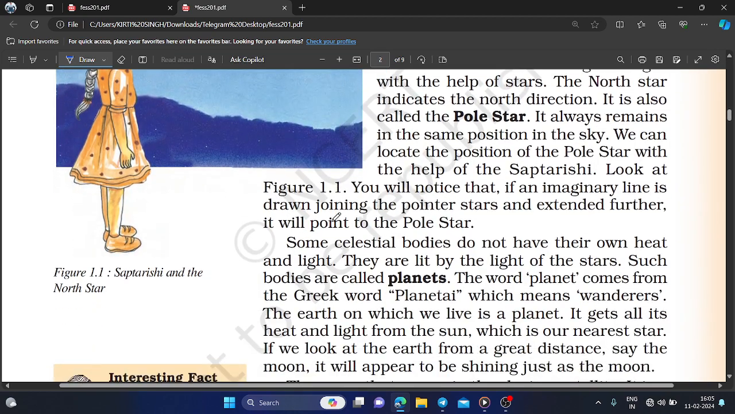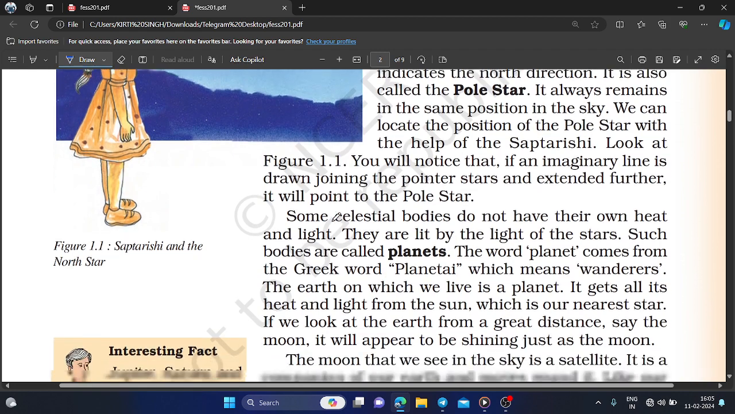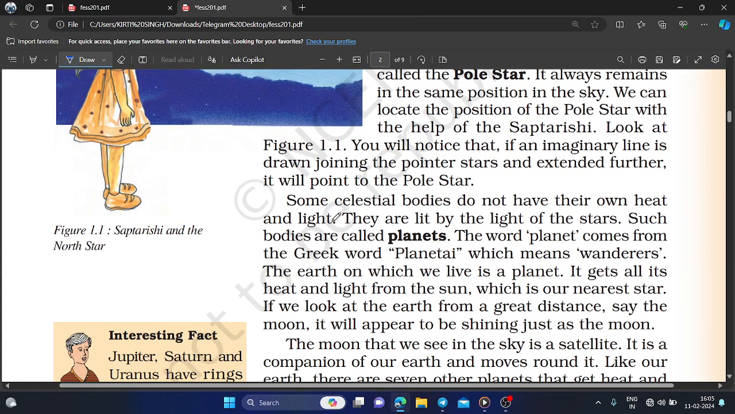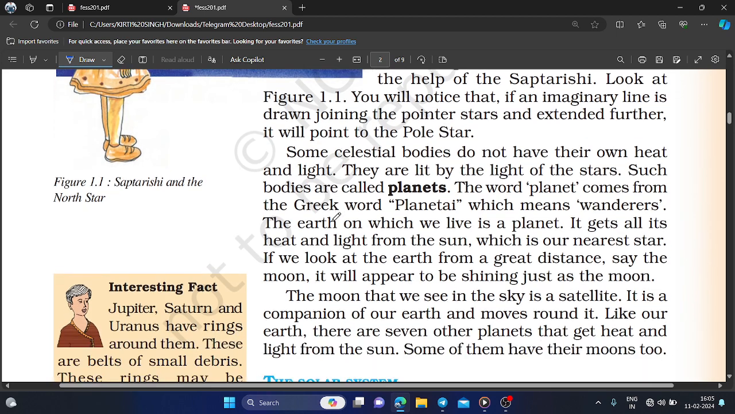So you will notice that if an imaginary line is drawn joining the pointer stars and extended further, it will point to the pole star.